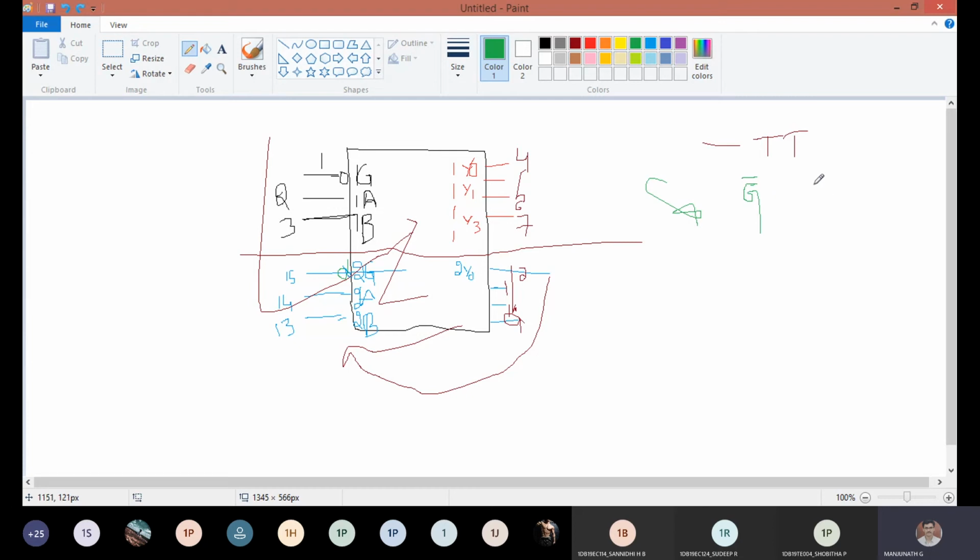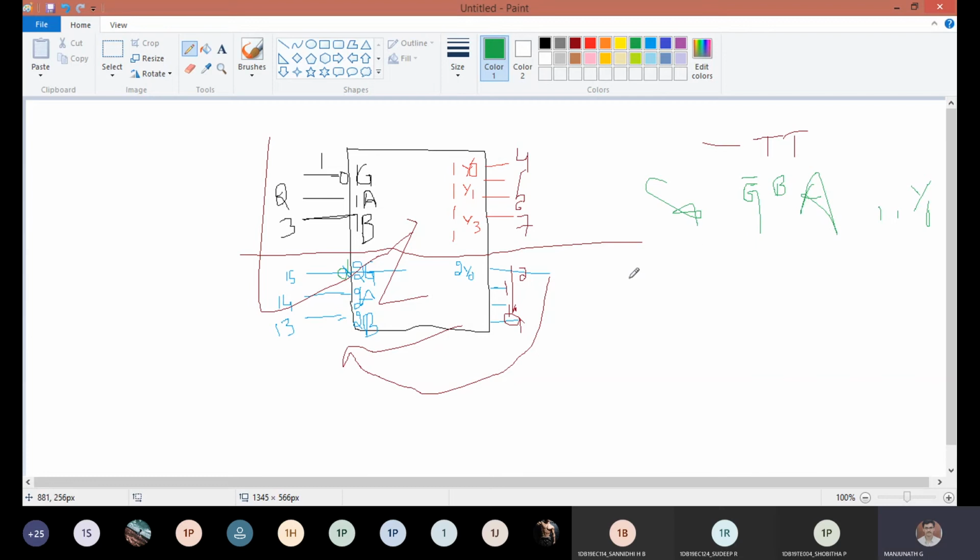So A will come here, followed by B. Okay, so A, B, then G bar. The corresponding output will start from this end, LSB to MSB, so you can designate 0, 1, 2, and 3. Now tell me how the truth table looks.